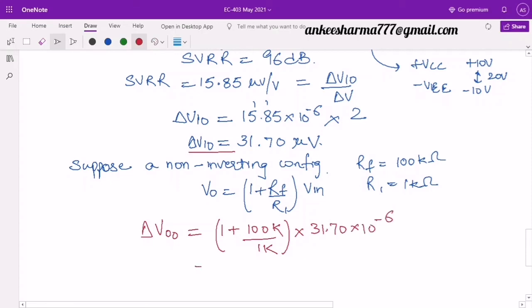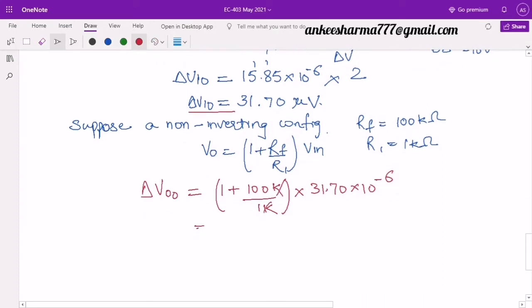When you solve it, with 101 you will get around 3.2 millivolts. So this is the output offset voltage that we will face, or the change in the voltage that will be there due to this fluctuation from 18 to 22 volts.